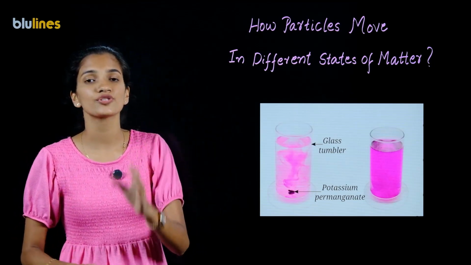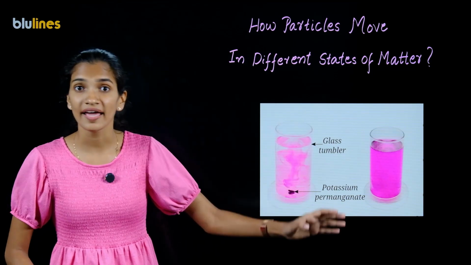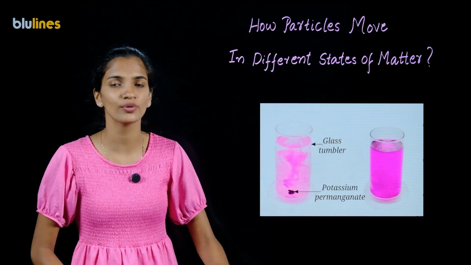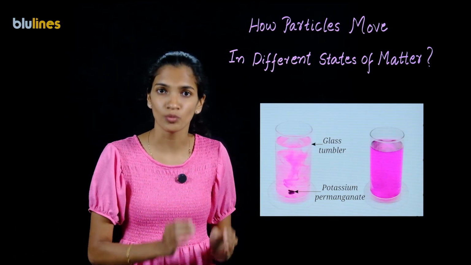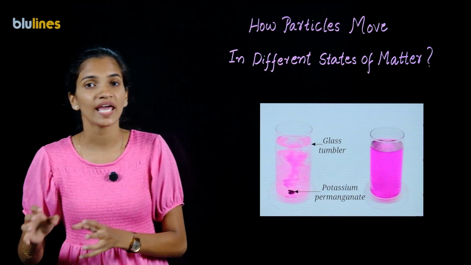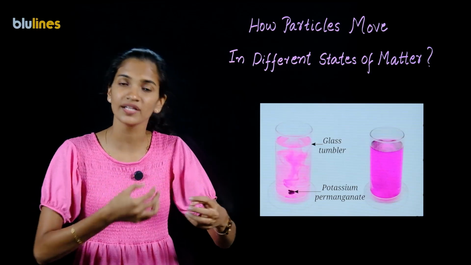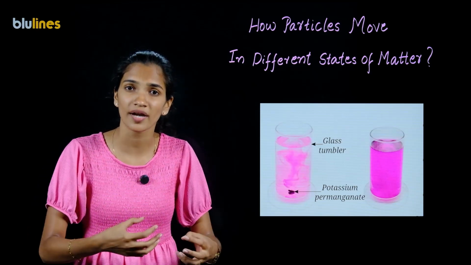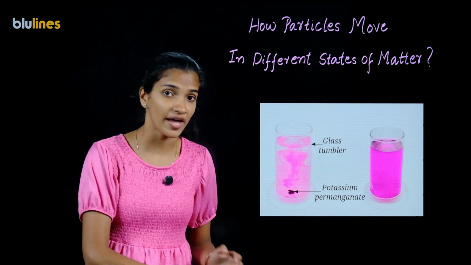So, when we compare solids, liquids and gases, the movement is possible at the highest for gases, then comes liquid, and then comes the solids. And we are stating this freedom of movement on the basis of their interparticle spacing. In the case of gases, the space between the constituent particles, the interparticle spacing, is very large, so it is very easy for them to move wherever they want.